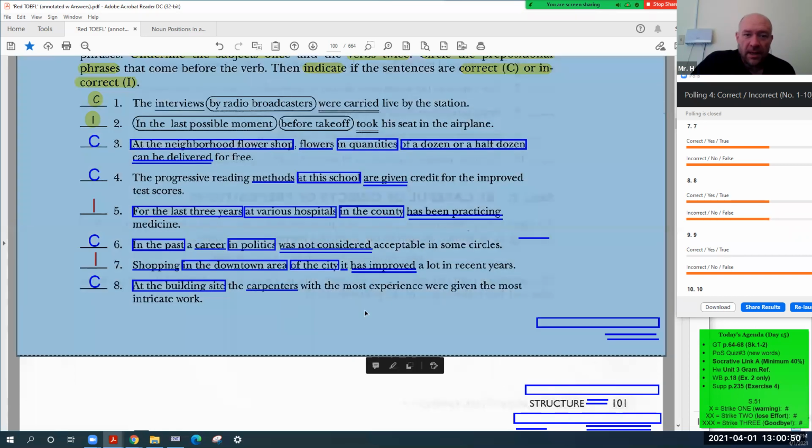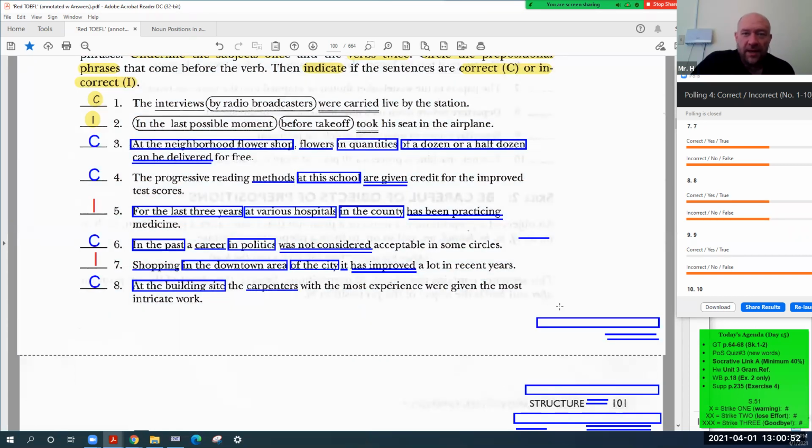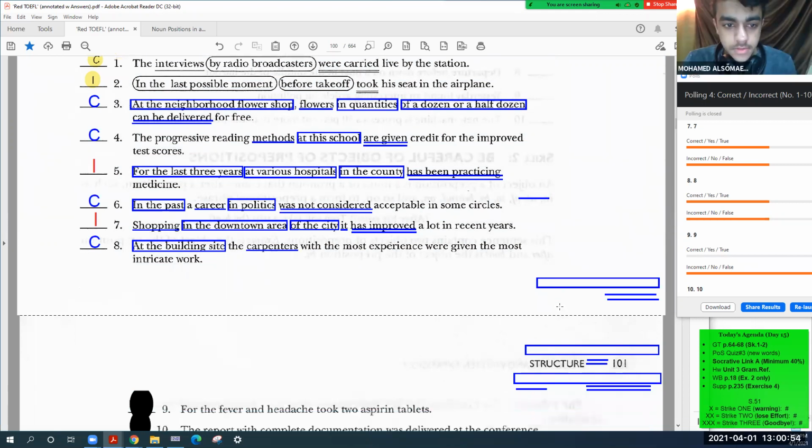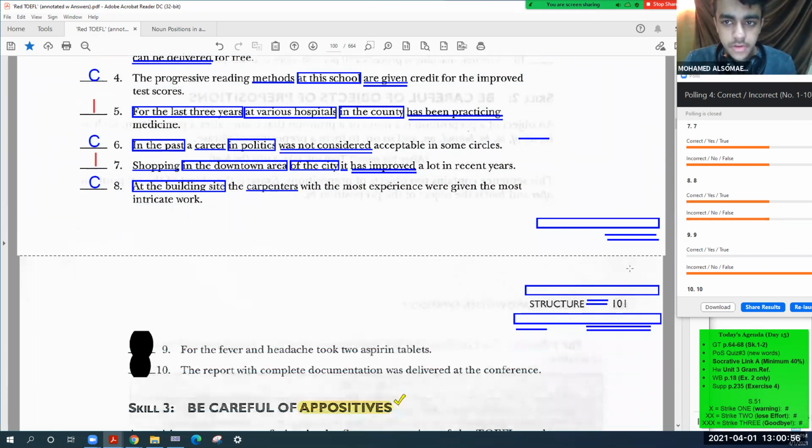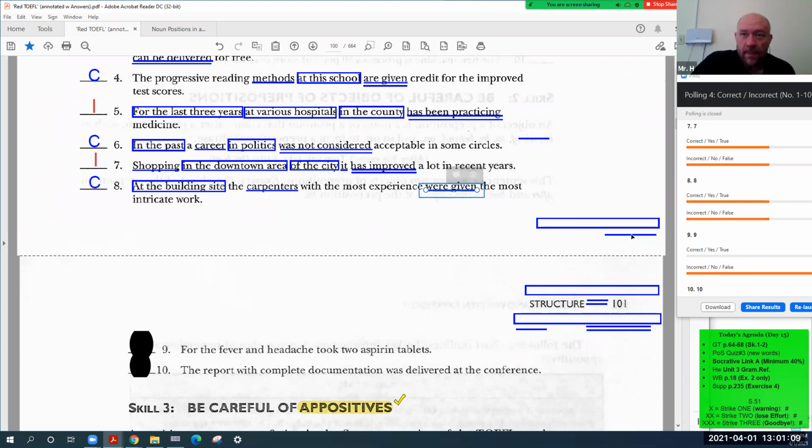Okay. And then, were given the most effective work. Where's the verb? Were given. Which formula is this, gentlemen? It's passive.